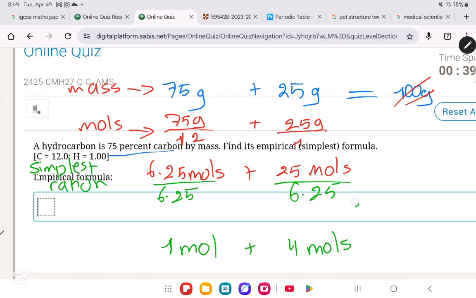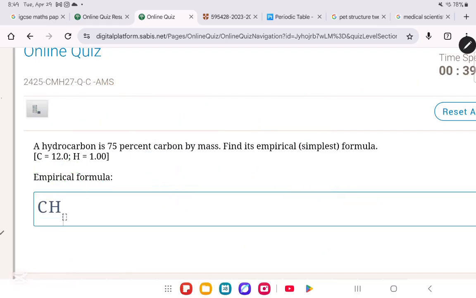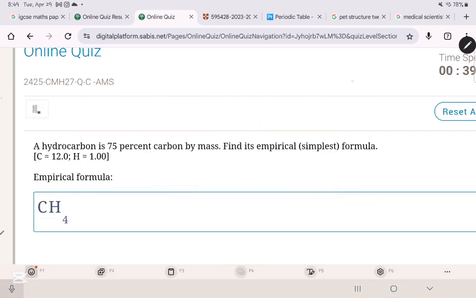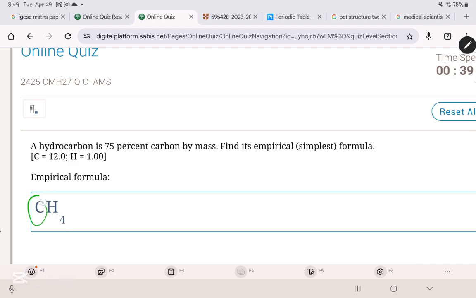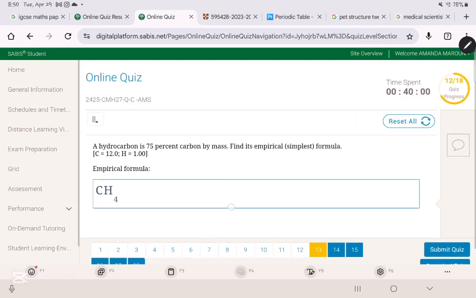So it's gonna be C1, you do not write 1, so it's gonna be C, and then H4, so very simply it is CH4. If you want to double check, I like to do it like this. I would take the mass of carbon, which is 12, over the total mass of the compound, which is 12 plus 4. So 12 over 12 plus 4, okay? And then multiply it by 100, and you're gonna get 75%. Just like that, you finished this question.